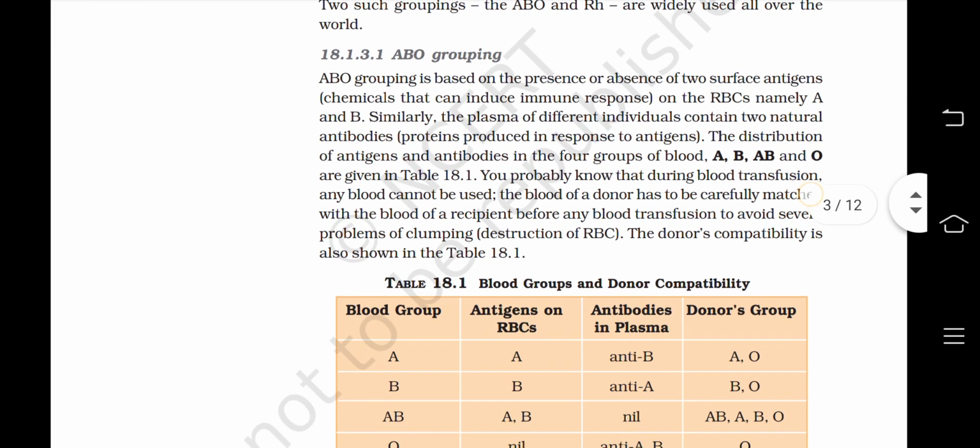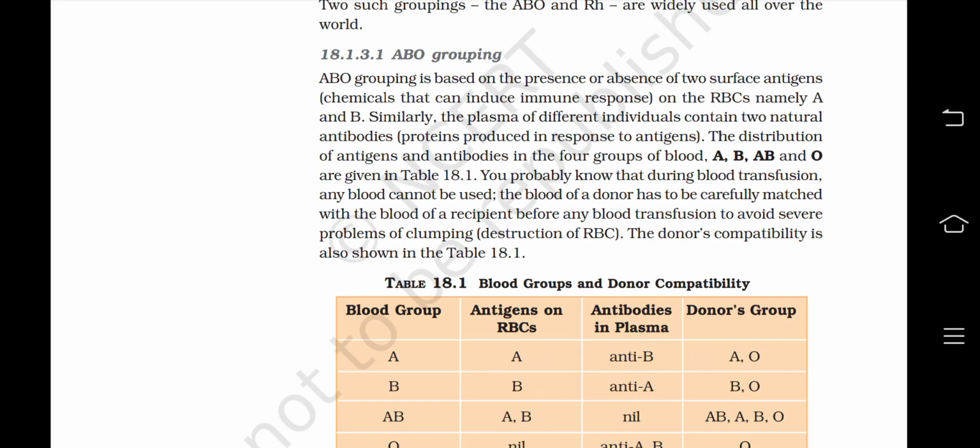ABO grouping is based on the presence or absence of two surface antigens, chemicals that can induce immune response, on the RBCs, namely A and B. Similarly, the plasma of different individuals contain two natural antibodies, proteins produced in response to antigens. The distribution of antigens and antibodies in the four groups of blood A, B, AB and O are given in